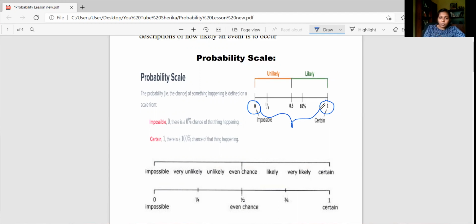So what does the probability scale mean? The probability of something happening is defined on a scale. That is what we do in a probability scale. So to show impossible events, we can take the number 0, and to show certain events, we can take the number 1. Right? Okay, let's move to the next part.